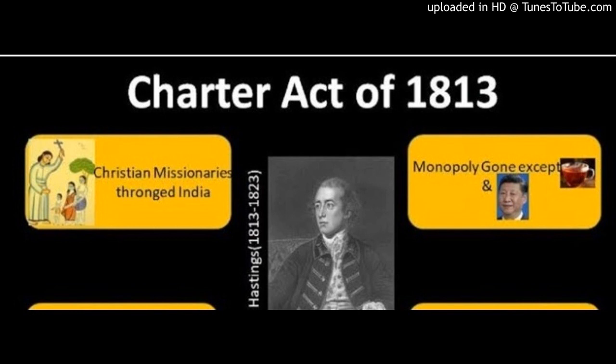But once this continental system came into existence, these British commerce related people asked the government for some new places, some new routes to flourish their business. And that's how this Act of 1813 comes into existence, and through this act the monopoly of the company was removed.